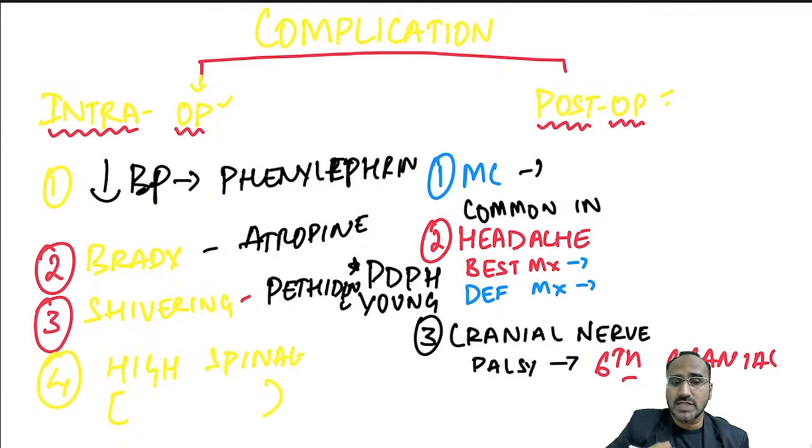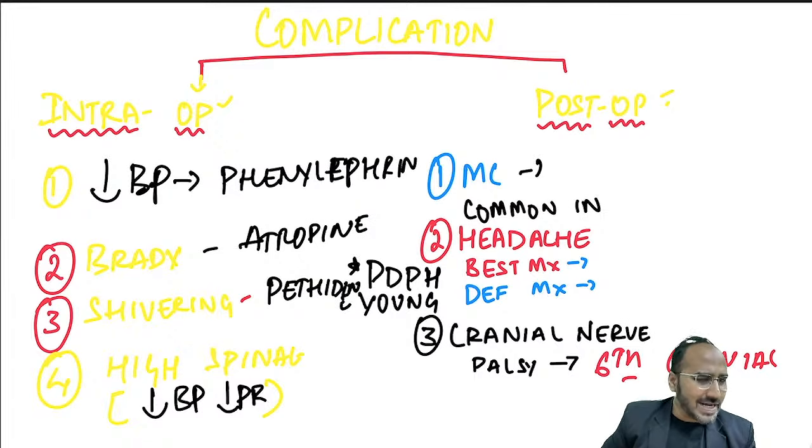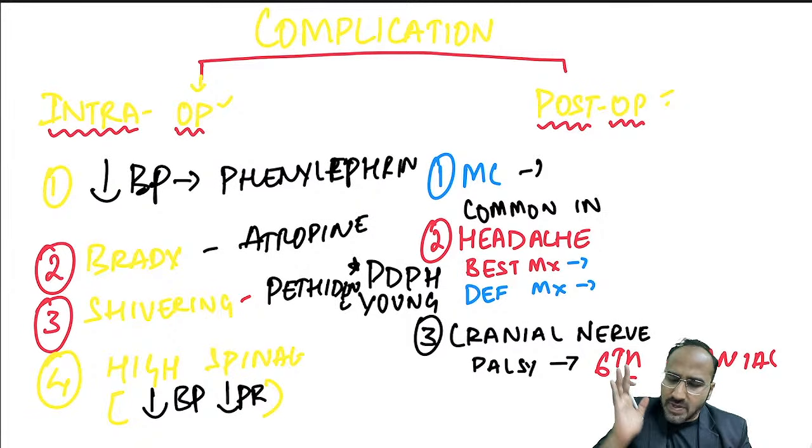Sometimes you have given spinal anesthesia. You wanted your drug to act till the level of xiphoid sternum, but your drug reaches till the level of nipples. Your desired level was xiphoid sternum, but you have achieved nipples. When your achieved level is higher than the desired level, it is called as high spinal. High spinal is characterized by two things together, hypo and brady together. So I am not worried about these complications. Why? Because I am preparing an emergency drug tray where I am keeping phenylephrine, atropine, pethidine ready with me.